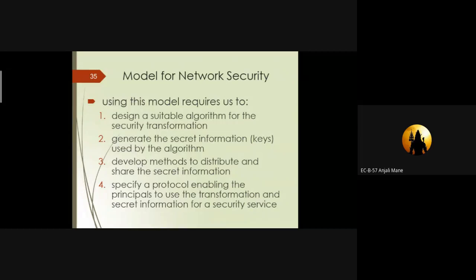Once again I'll revise the four points. The first point is the security transformation. The second point is the security algorithm. The third point is the security key. And the fourth point is how the model works. Everyone understood the four points we have to study in a network security model? Can anyone tell these four points? What are the four points?